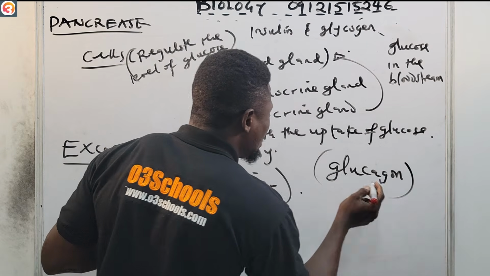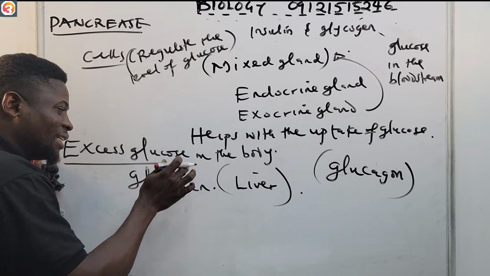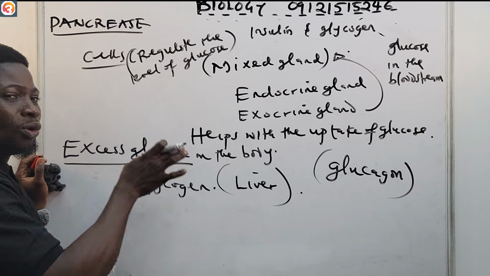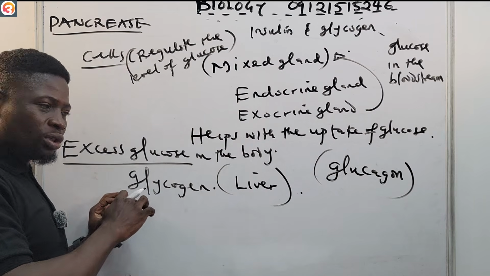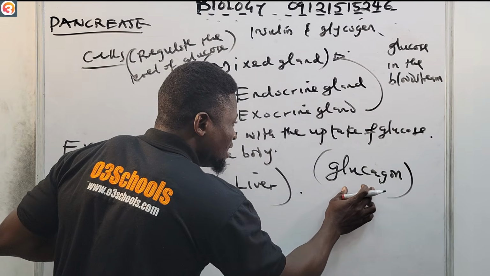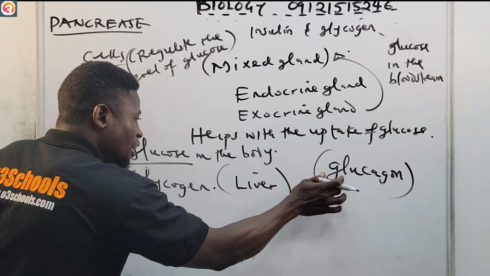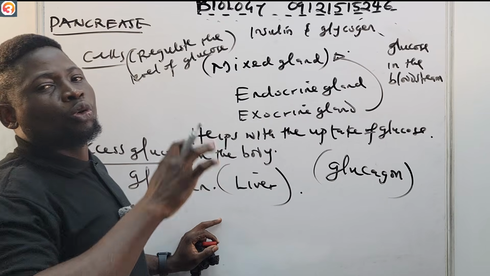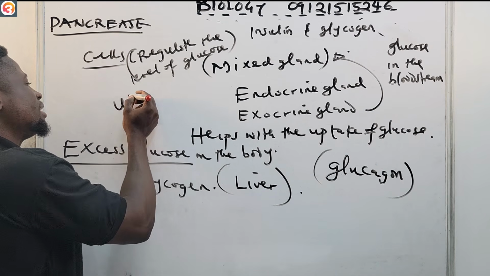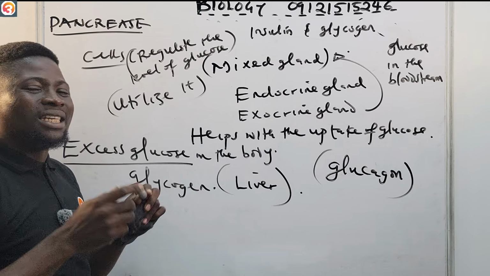Glucagon will convert the glycogen back to glucose. This is the hormone that assists in converting the excess glucose that has been stored as glycogen back to glucose, so that the body can utilize it.